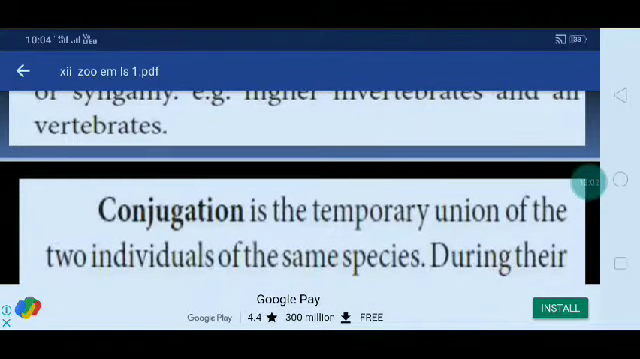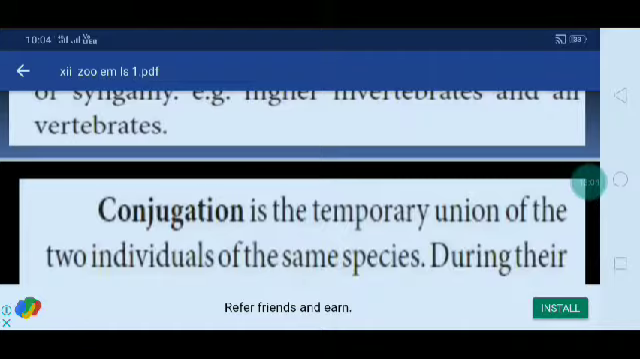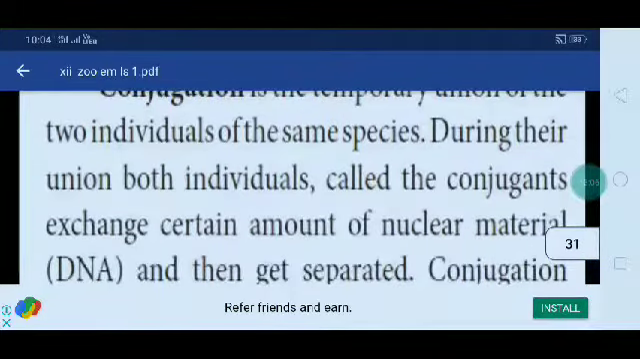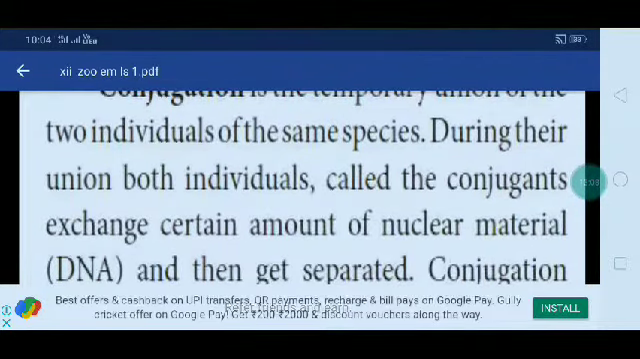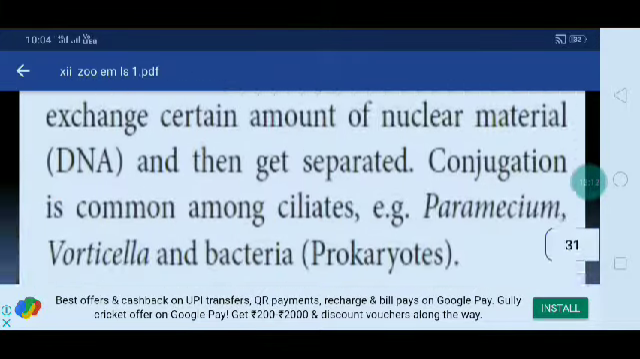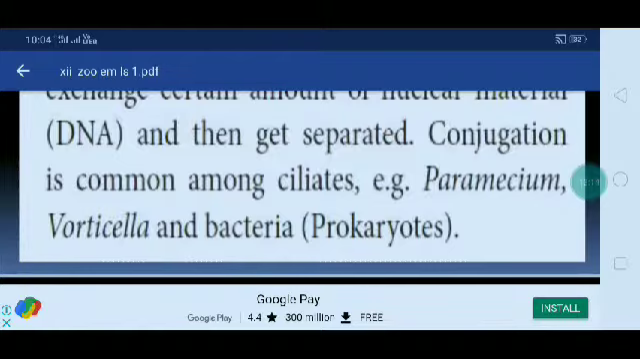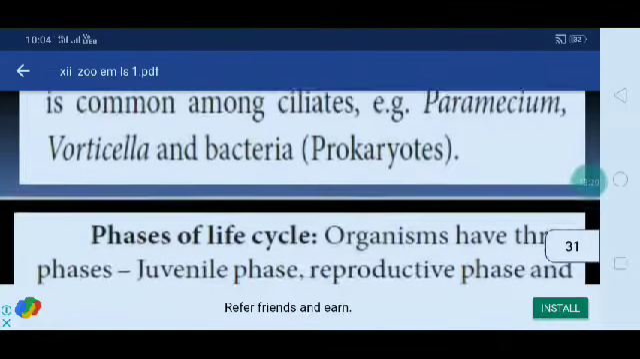The next one is conjugation. It is a temporary union of two individuals of the same species. During their union, both individuals, called conjugants, exchange a certain amount of nuclear material and then get separated. Conjugation is common among ciliates, Paramecium, Vorticella and bacteria, that is, prokaryotes.